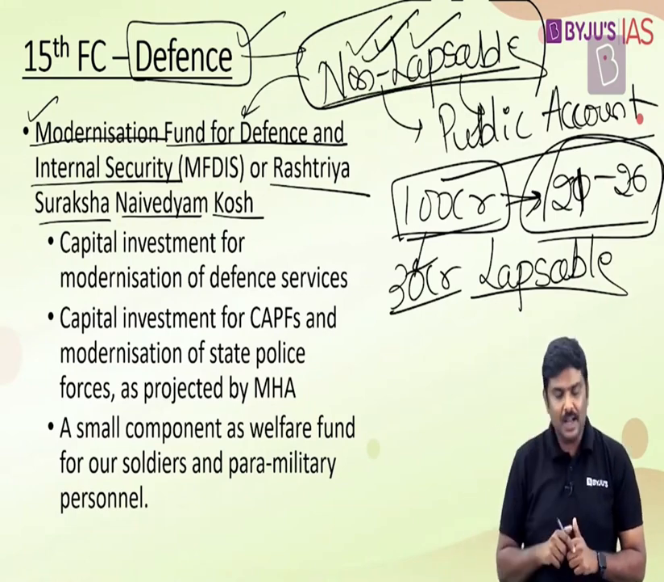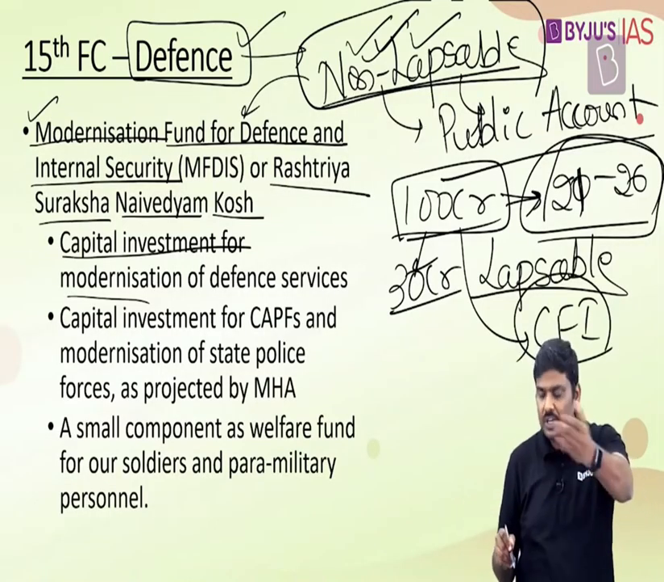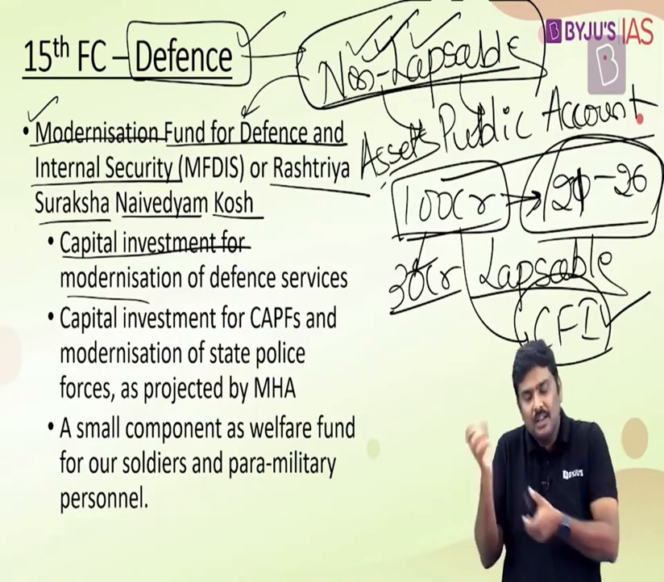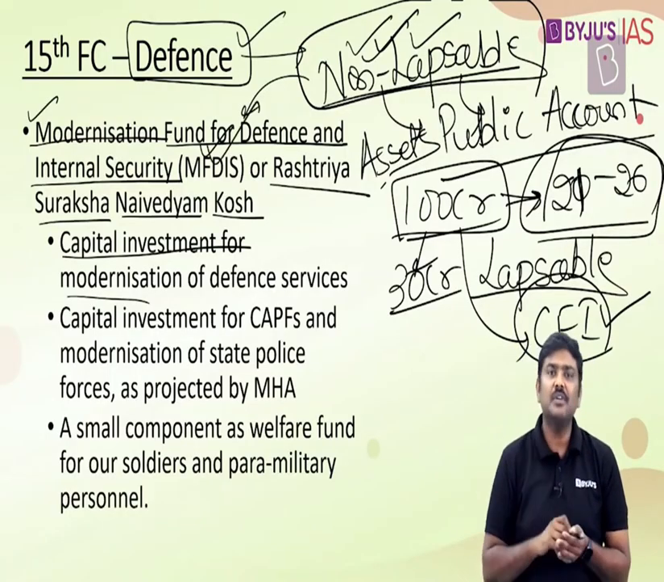So it is a non-lapsable fund. It will be set up under the public account. For this, understand this: the incremental addition to this particular fund, the money will be coming from the Consolidated Fund of India. If there is any asset monetization, if any of the lands of defense are sold, then that money will be taken and put into this particular MFDIS. If any of the lands of the defense is sold to the state government, that money will also be put under this particular MFDIS.